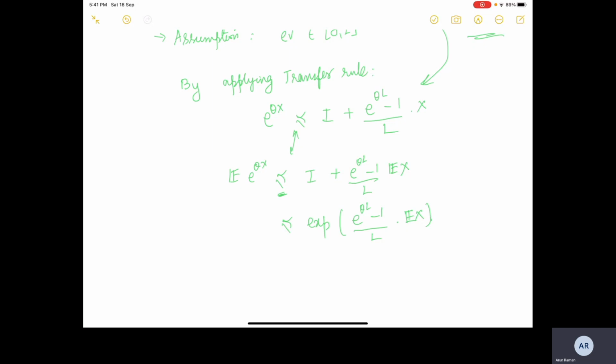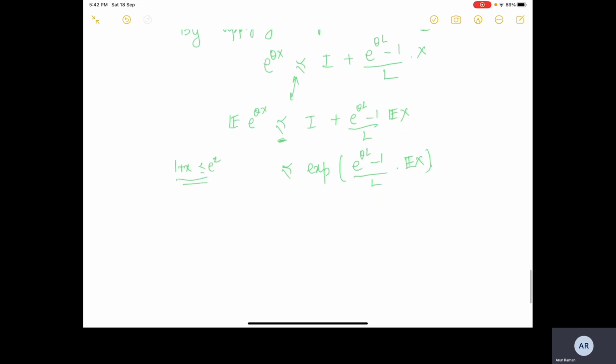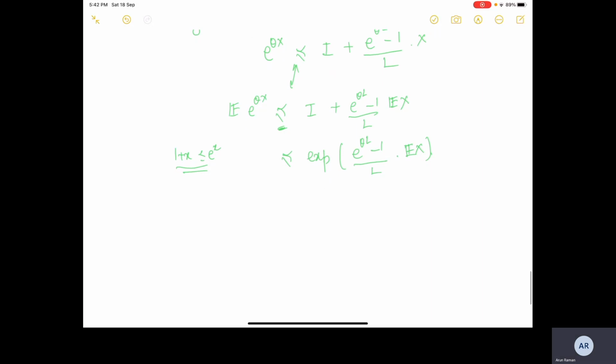Okay, so here what we have used is, in the scalar case, we had 1 plus x is less than or equal to e raised to the x. Again, we have a matrix version of this inequality, and then we used the matrix version of this inequality. So you have to be careful of when it can be extended. And again, I'm repeating myself: just be careful on what tricks can be extended from scalar to the vector case.